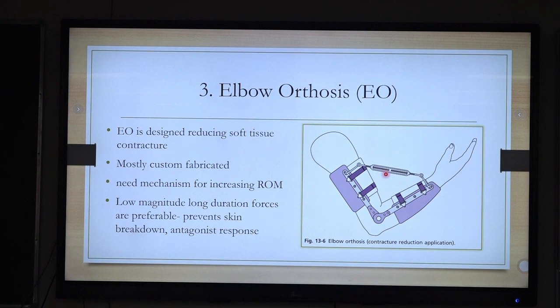It can be prefabricated or custom fabricated, and also this turnbuckle system will have a function to improve or increase the ROM with the passing of the time period.